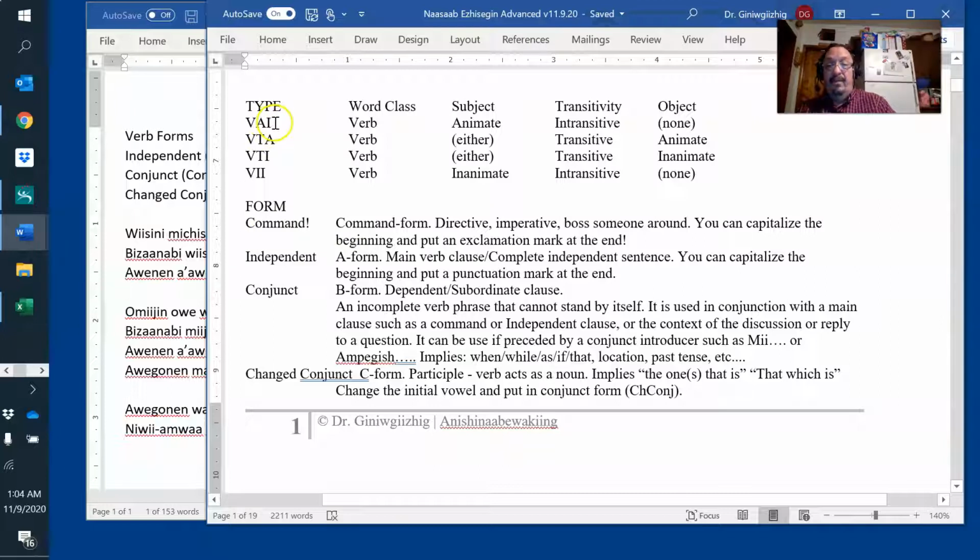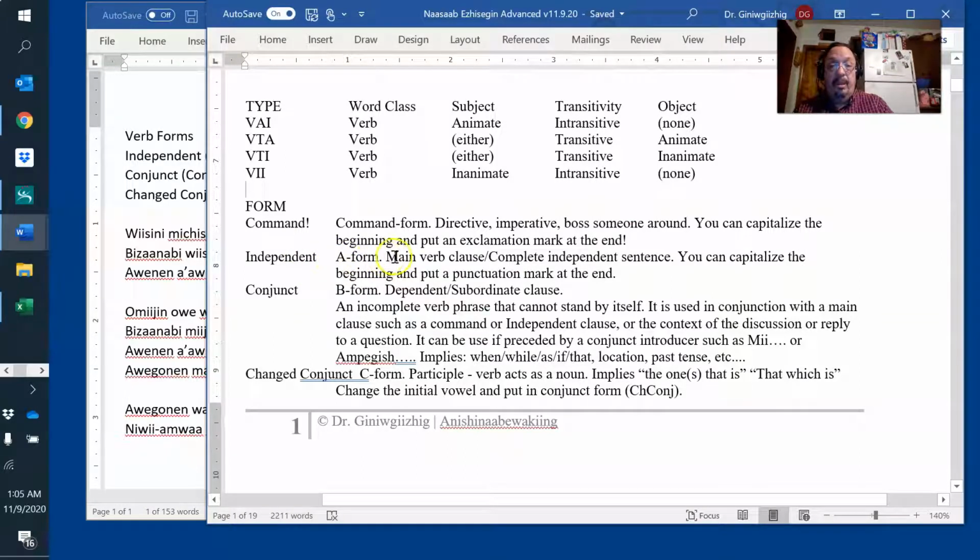Like VAI, command. We sin in. You eat. You could say you are eating. Wasiniyan. Command is a directive. You're bossing someone around. Sit down, be quiet, raise your hand. You can capitalize the beginning and put an exclamation mark at the end. It's a command. Independent is a standalone sentence. Capitalize the beginning, put a period at the end.